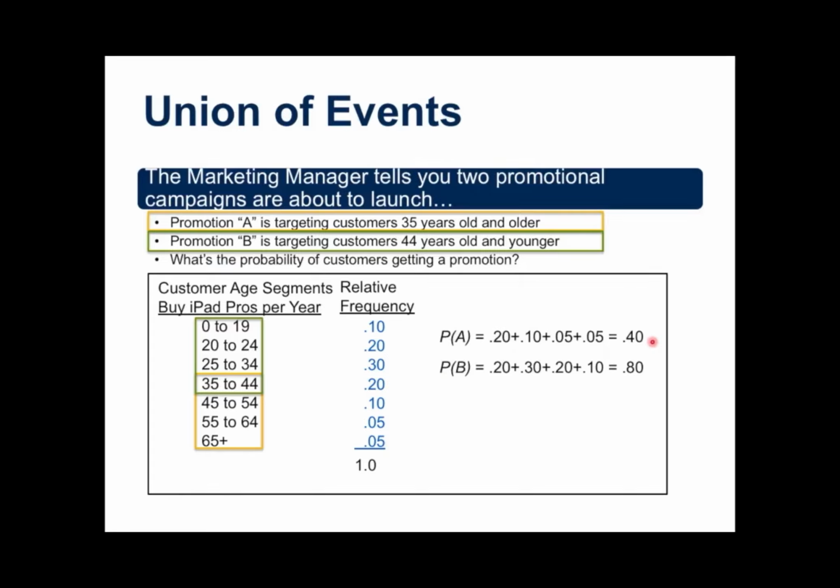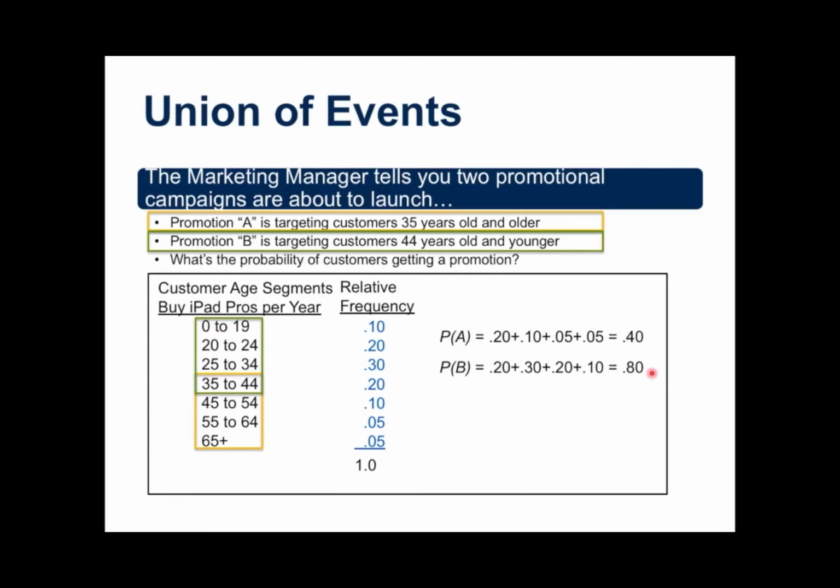Now let's do the same thing for promotion B. What's the probability that my customer segment's going to get promotion B, given that it's targeting people that are 44 years and younger? Well, this is the number of them in the sample. I'm going to use this relative frequency to help me out. So 0.20, 0.30, 0.20, 0.10. And that's telling me that there's effectively 80% of my customers likely to see promotion B.